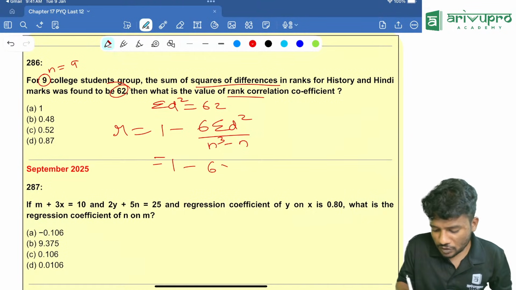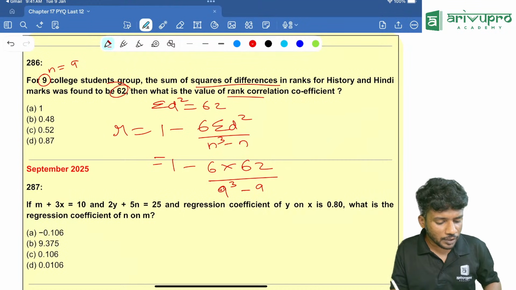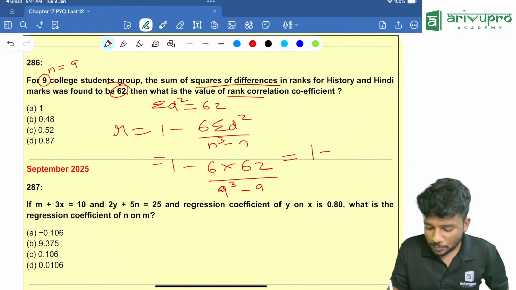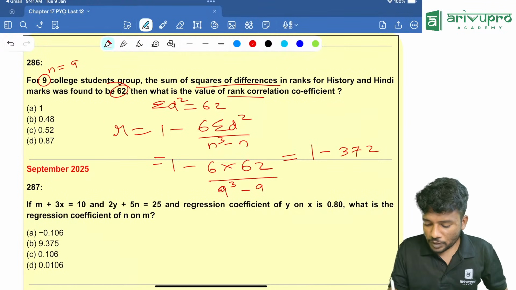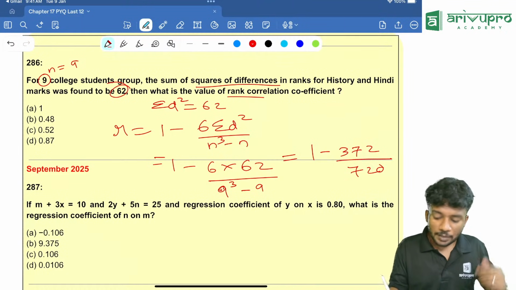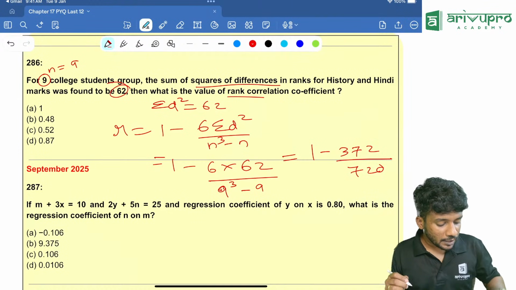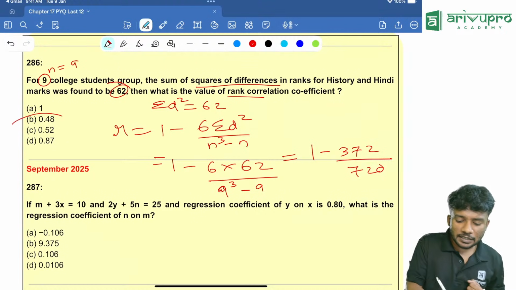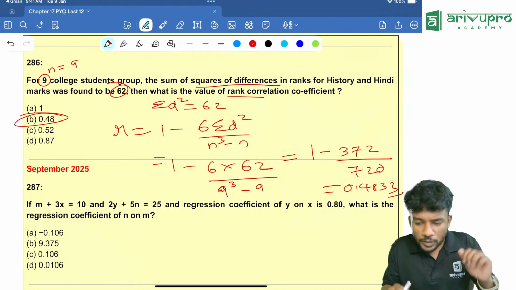1 minus 6 into 62 divided by 9 cube minus 9. 9 cube minus 9 is 9 into 8 into 10, which is 720. So 1 minus 6 into 62, which is 372, divided by 720. Take your calculator: 372 divided by 720, then change the sign and add 1. How much are you getting? 0.4833. So option B is your answer. Okay, next question.